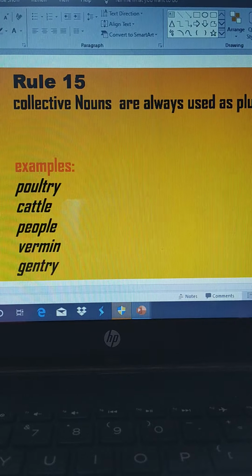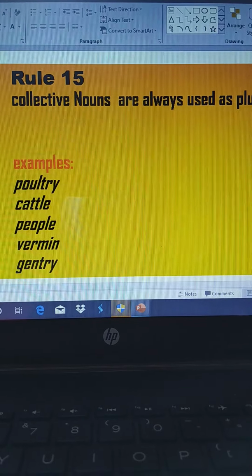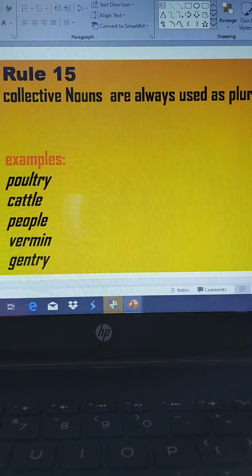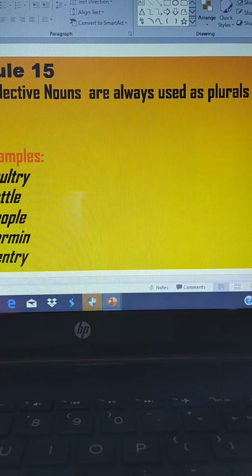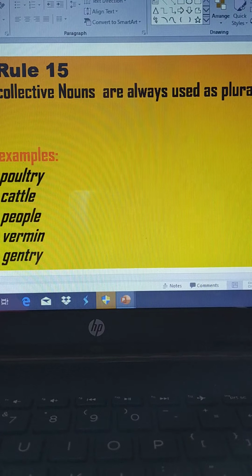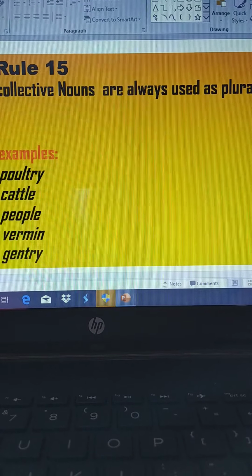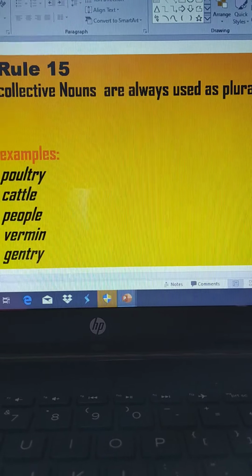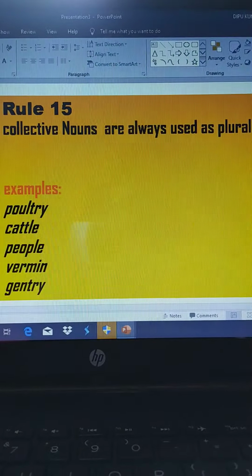Rule number 15. As per rule number 15, collective nouns are always used as plurals. So here are a few examples mentioned over here: poultry, cattle, people, vermin, gentry. So collective nouns are always used as plurals. What do you mean by that?